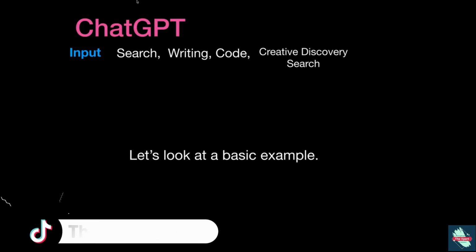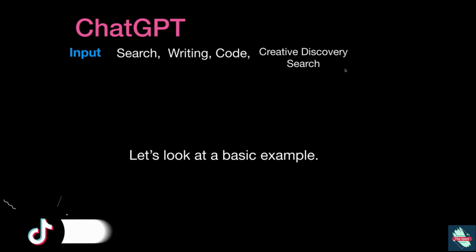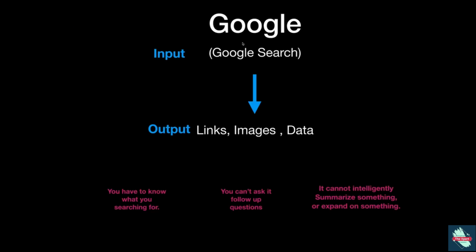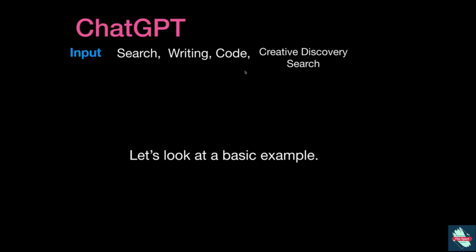So we'll get into the next one here, where we talk about ChatGPT and the differences, and we can talk about some basic examples. If we compare the input, you already notice that the input is different. With Google, we could only put in something we're searching for. ChatGPT is not exactly the same. We can do a search; you see, we still have search. We can also put in pre-existing writing, pre-existing code, and what I would call a creative discovery search. It takes the parameters or the words you use, and it can do things with that.